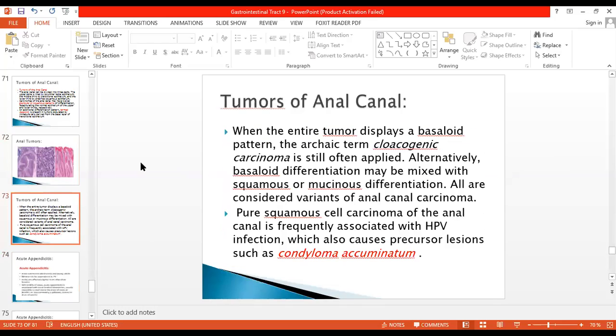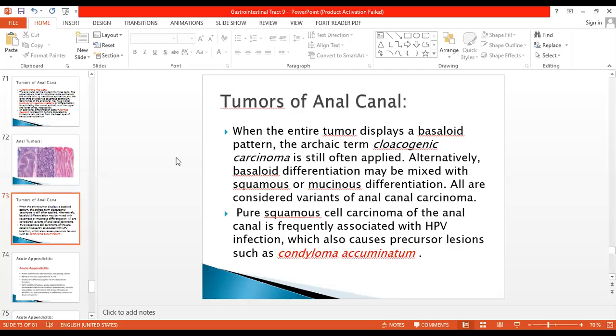When the entire tumor displays a basaloid pattern, the term cloacogenic carcinoma is still often applied. Cloacogenic carcinoma is an older terminology, but if somebody asks you what a cloacogenic carcinoma is, you can say that if the basaloid pattern is displayed by the entire tumor, then it can be called cloacogenic carcinoma.